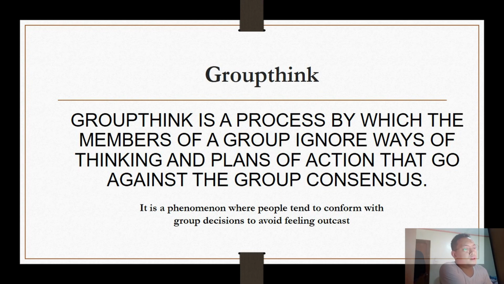So in that case, groups may influence their members in a variety of ways. It goes to the extent where members reject ways of thinking that are against the group consensus. So for example, let's say yung mga members ng ISIS.